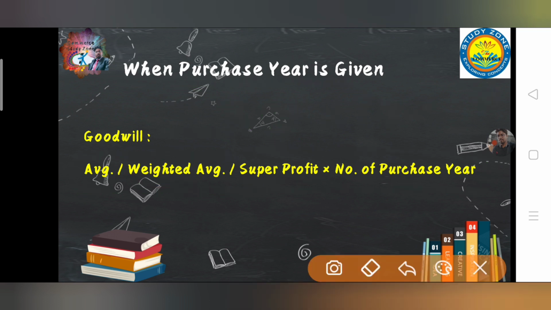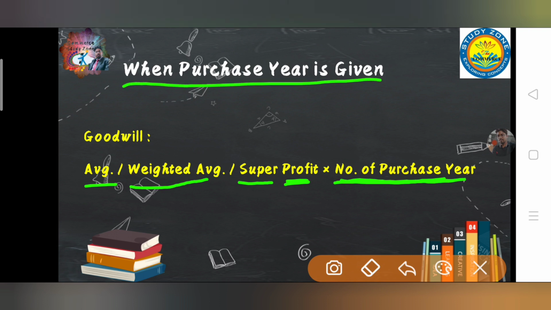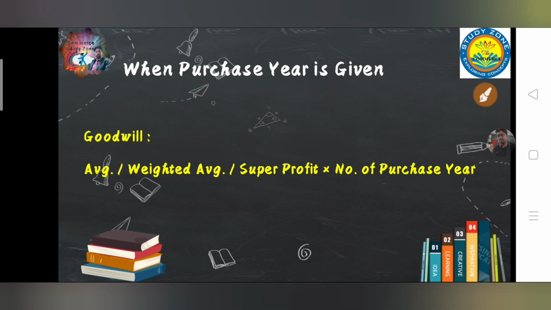So as you can see, I have written a formula, either average profit into number of purchase year, or weighted average profit into number of purchase year, or super profit into number of purchase year. So it is a very easy way to remember and understand all the three formulas which come under this category when purchase year is given. So this is a formula for all the three methods.